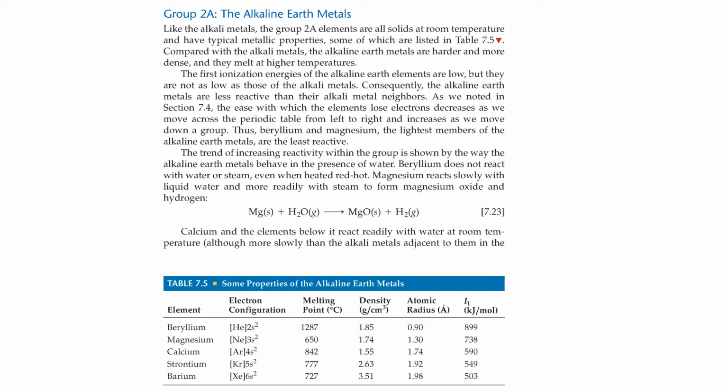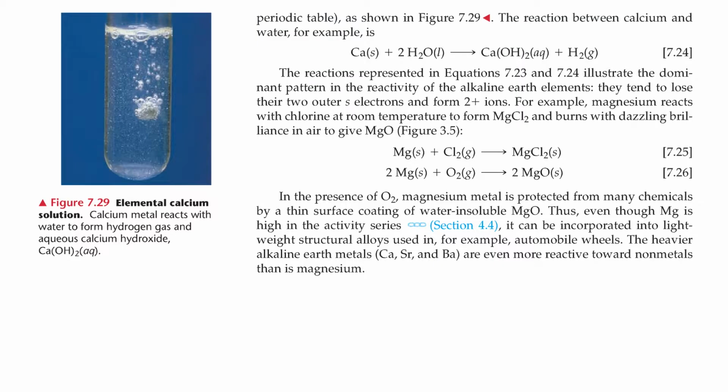Calcium and the elements below it react readily with water at room temperature, although more slowly than an alkali metal adjacent to them in the periodic table, as shown in figure 7.29. The reaction between calcium and water, for example, is calcium plus water yields calcium hydroxide and hydrogen gas. The reactions represented in equations 7.23 and 7.24 illustrate the dominant pattern of reactivity of the alkaline earth elements. They tend to lose their outer two s electrons and form 2+ ions.